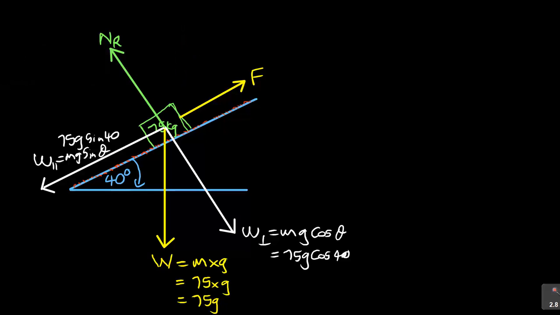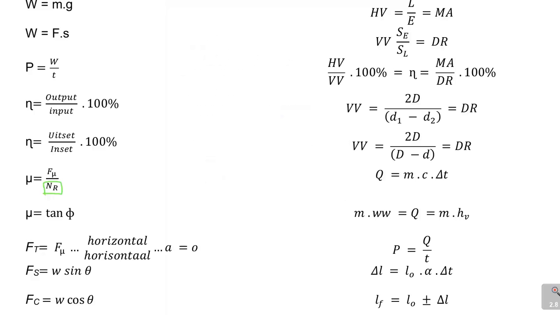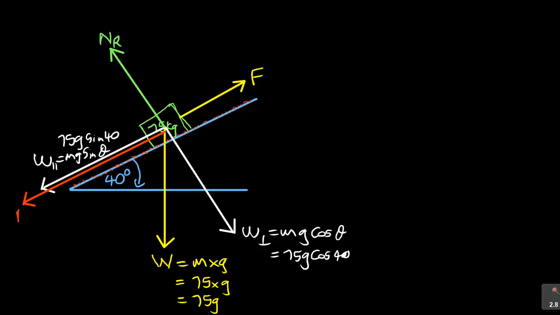So where is friction acting? Friction is acting opposing the motion. So there is our friction like that. So this is my friction here. If you go to your formulas again, they use F mu for friction. So that's what you use there to say this is friction, which is F mu. Sometimes you just use the word F. It's up to you. So these are all the forces that are acting on this.